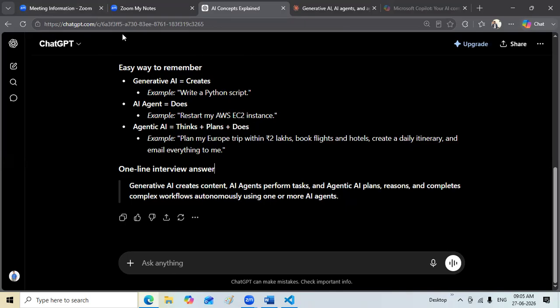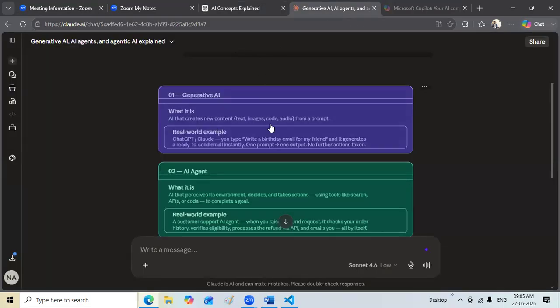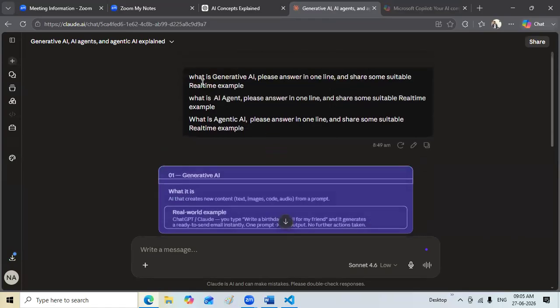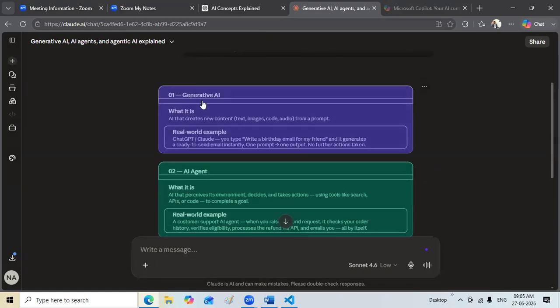So we got a response from ChatGPT. Let's see what is happening in generative AI. The same question I've asked here in ChatGPT, I've asked the same question to generative AI. This is how you need to explore. This is how you need to learn the technology. Okay. You just need a paper, pen, and time, and spend some quality time in front of YouTube. That's all. What is generative AI?